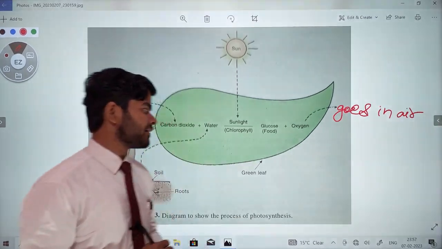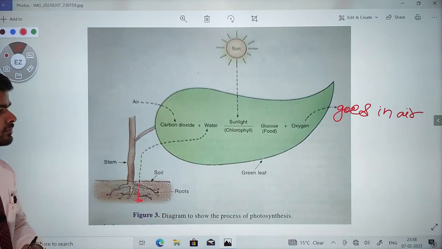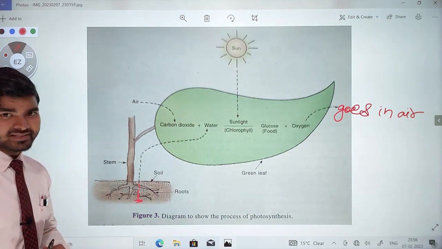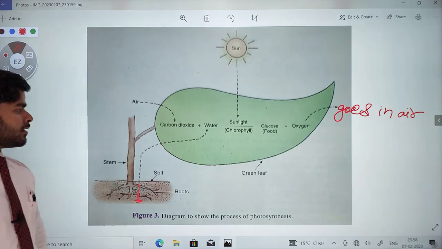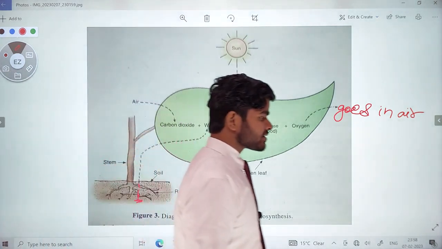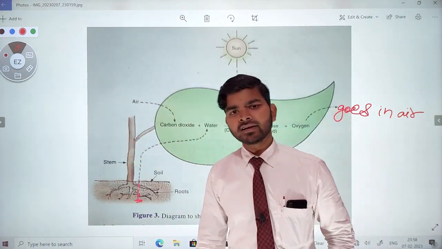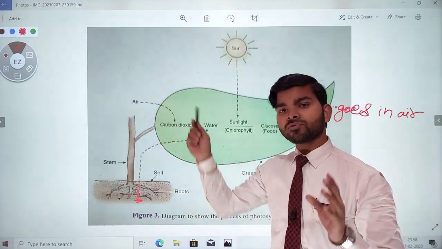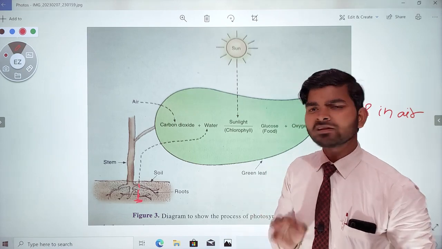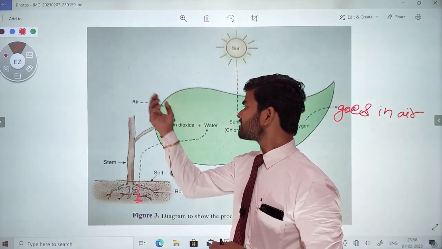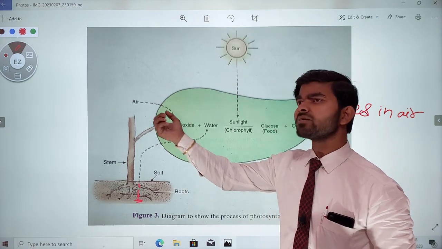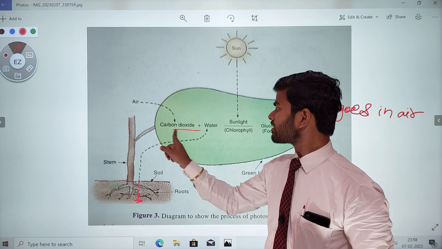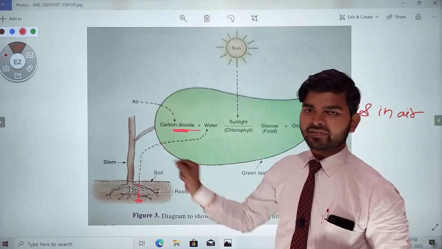Okay, but not colorful. But you can also make it by using pencils. Some students may think, sir, you are saying that carbon dioxide is coming from air. But can you tell me how it is possible for carbon dioxide to come from the environment or from air inside the leaves? Of course, I will tell you how carbon dioxide will come from air.